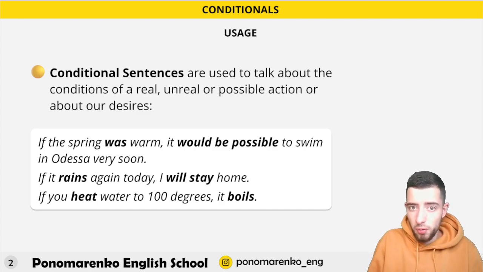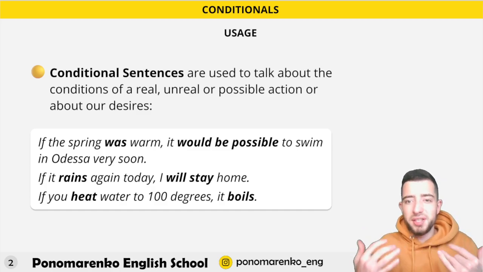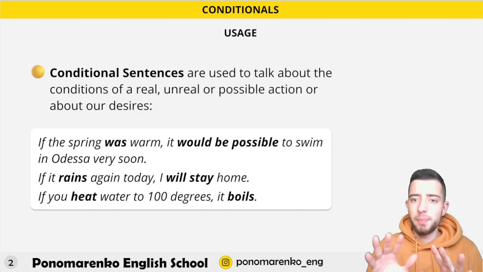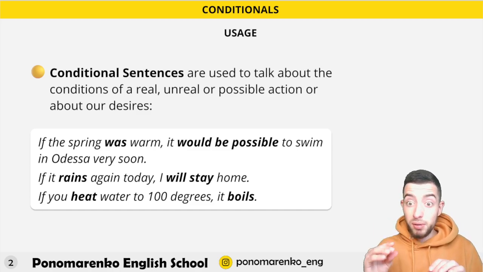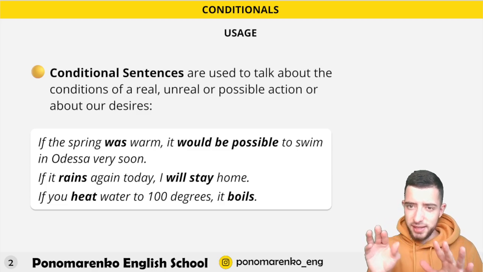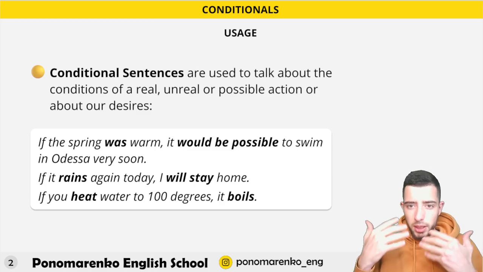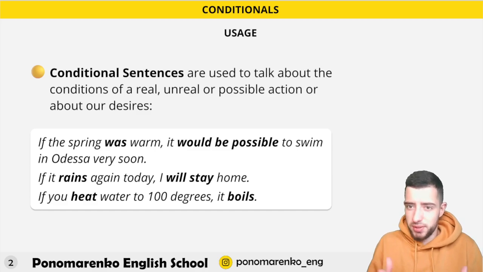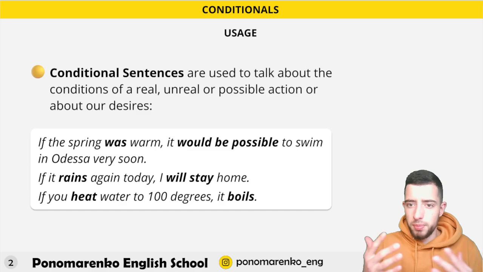But to start, let's talk about conditional sentences in general. They are used to talk about the conditions of a real, unreal, or possible action, or about our desires. So we have three examples here. If the spring was warm, it would be possible to swim in Odessa very soon. Remember about mathematics? Just check the first sentence. The first part of the first sentence is in what tense? Past. Was, to be for past, right? But the second part is would and just the verb in the first form.